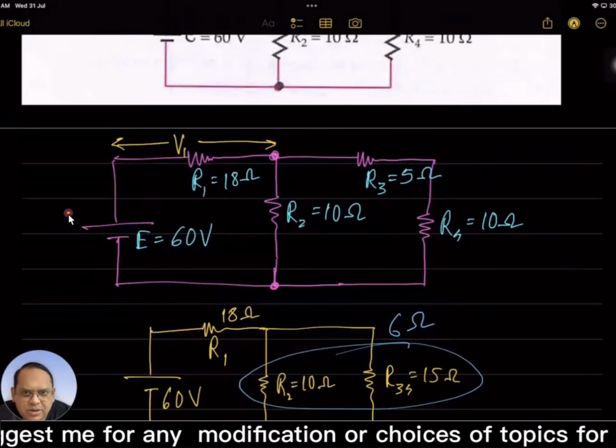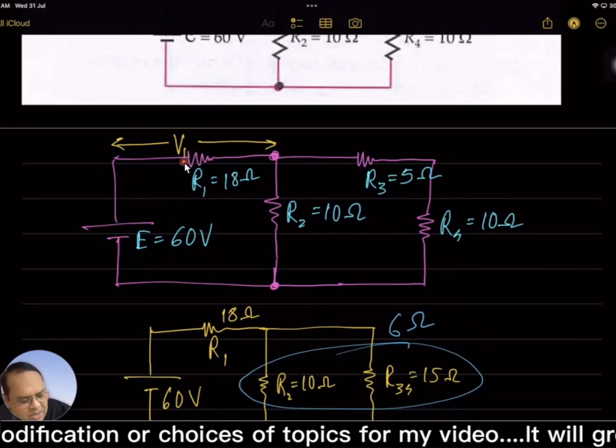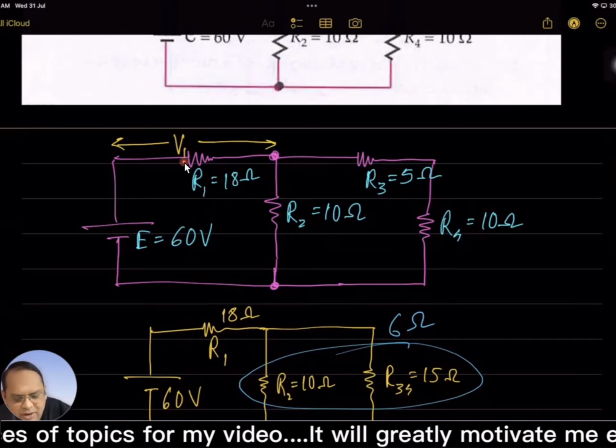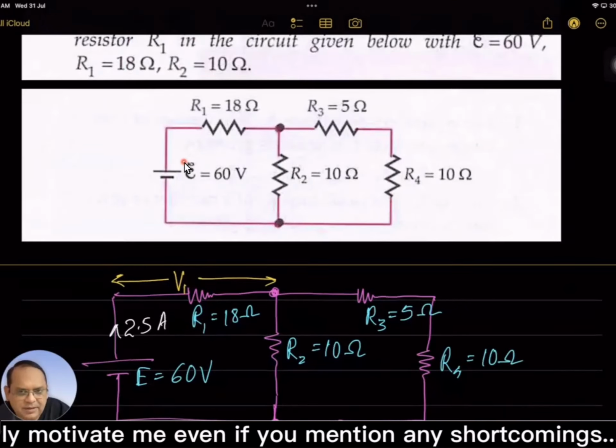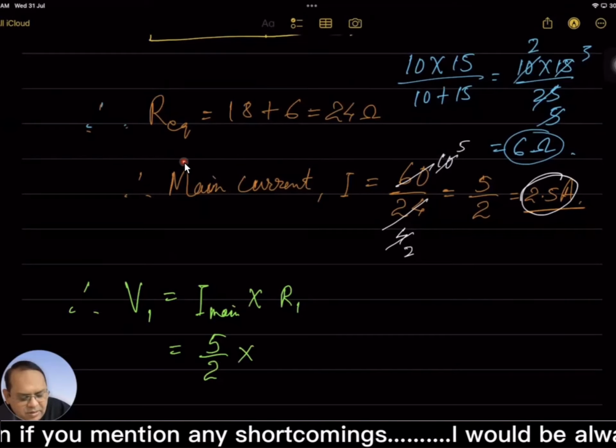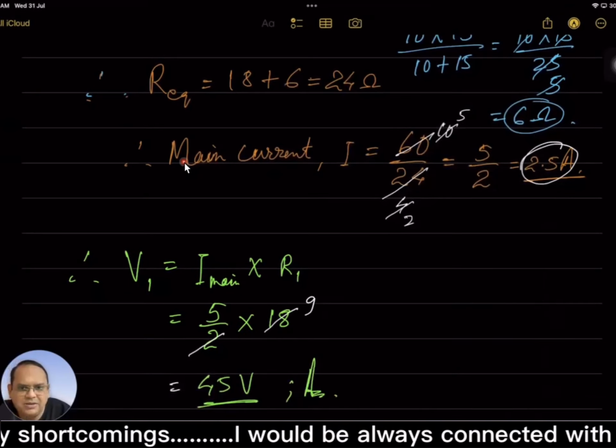Now come to the original question. Here the main current was 2.5 ampere. V1 is main current into R1, that is 18 into 2.5. That was 18 is the answer.